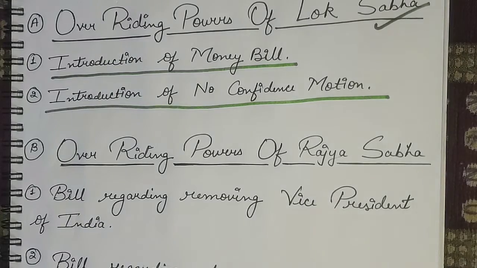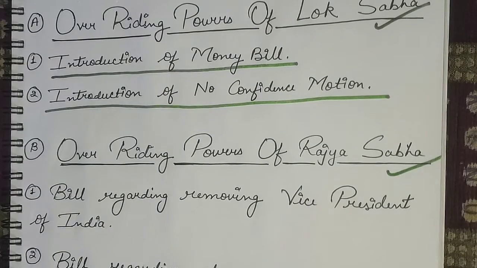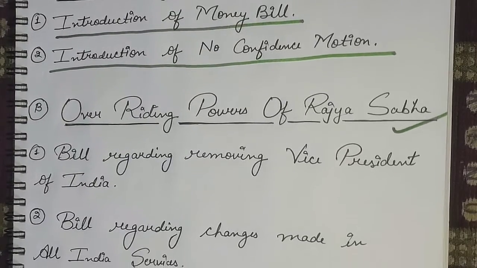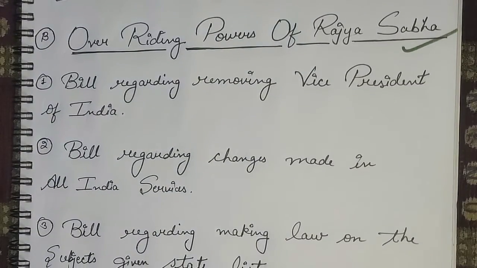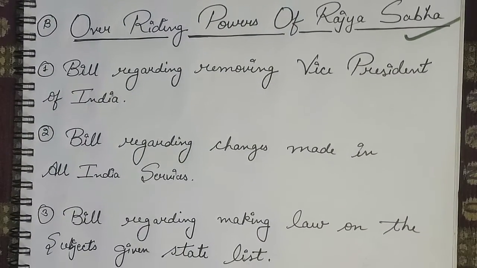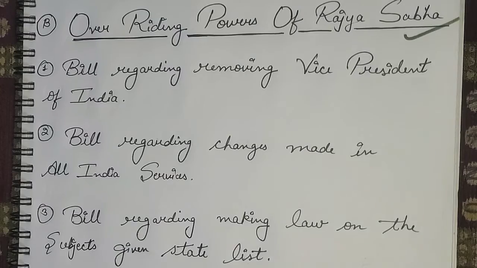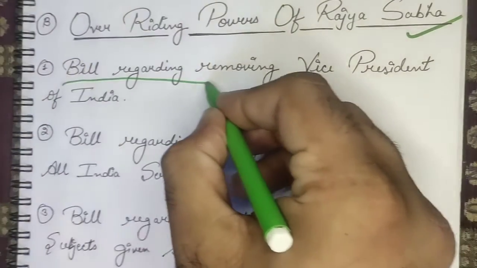Now we will move towards the overriding powers of Rajya Sabha. Now what about the overriding powers of Rajya Sabha? There are three powers as such which are special for Rajya Sabha, and in which regard the Rajya Sabha has superior authority comparatively to Lok Sabha. So first is the bill regarding removing the Vice President of India.